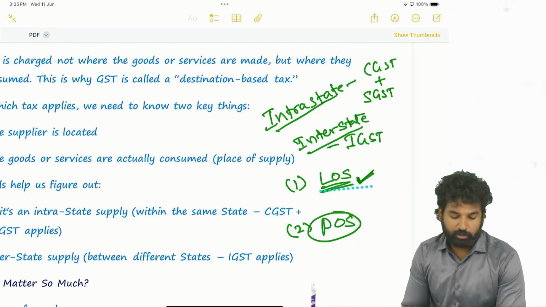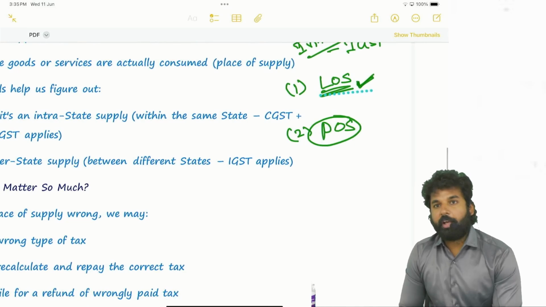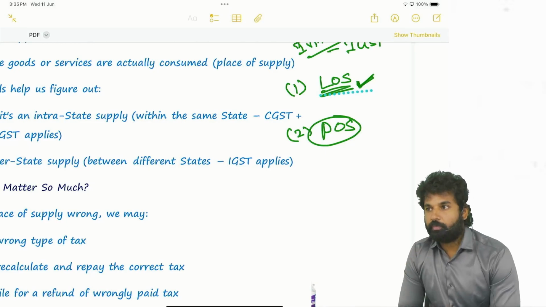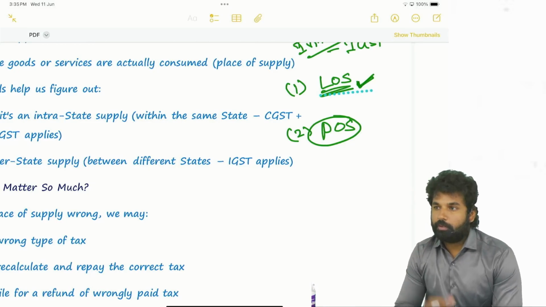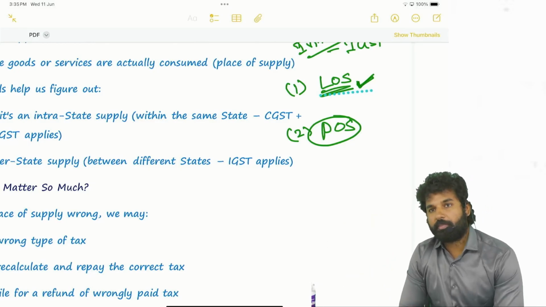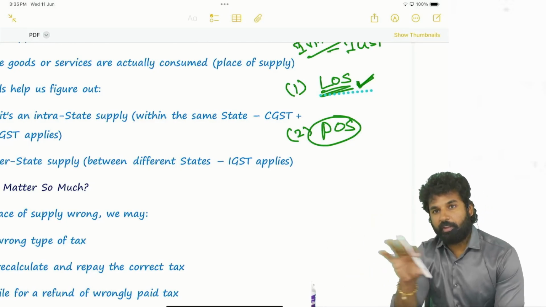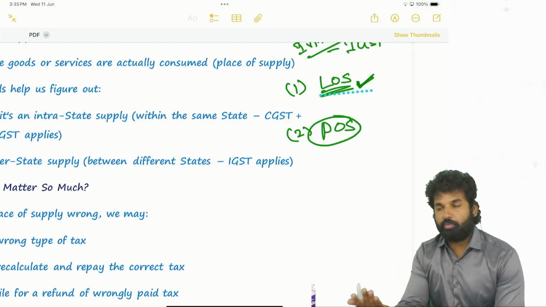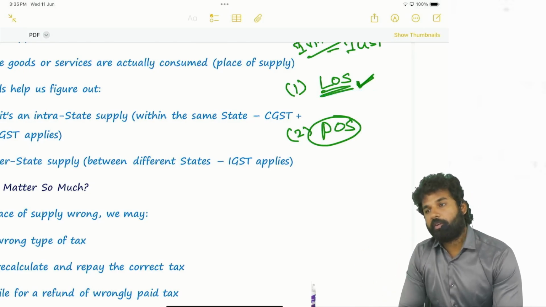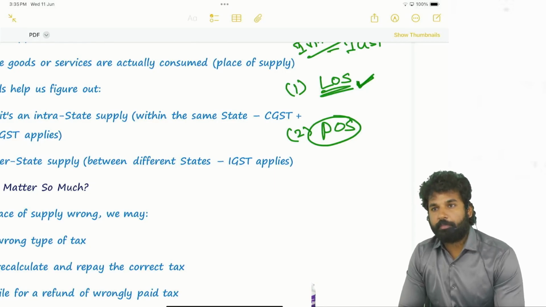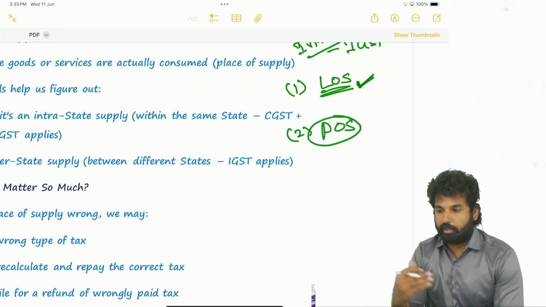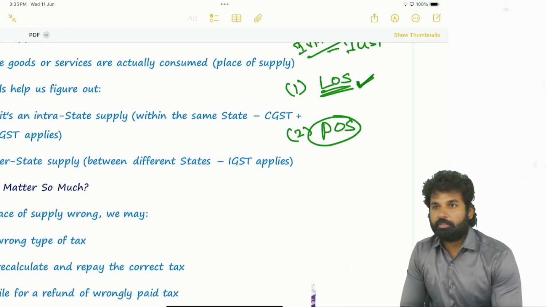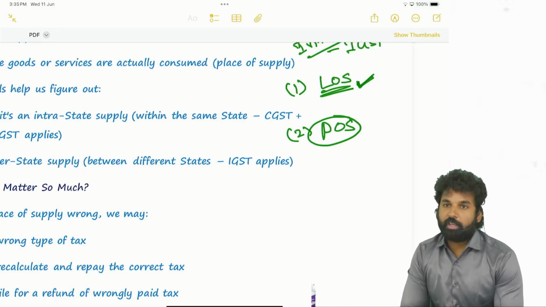Place of supply, because there are many types of supplies. If you consider goods, sometimes the goods may be delivered at the shop itself. Sometimes goods may be delivered at the premises of the recipient. Sometimes goods are supplied while traveling, through a flight or through a train. Sometimes goods will be supplied on site, not at the recipient's place, but at a different place. Okay. So likewise, there are various types of supplies.